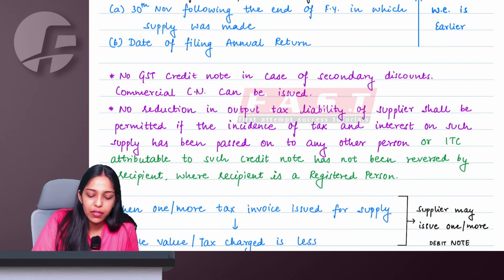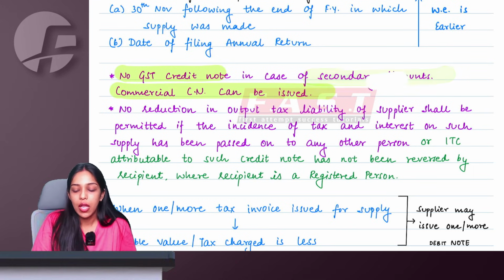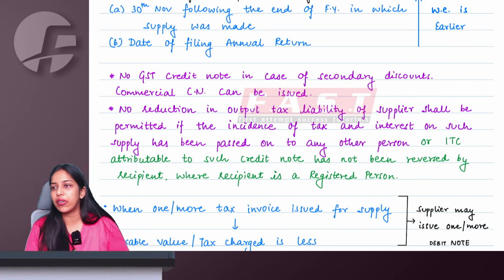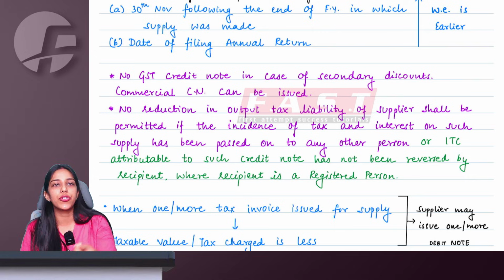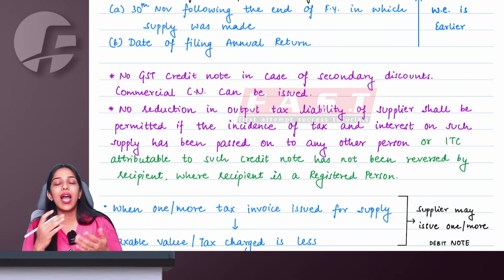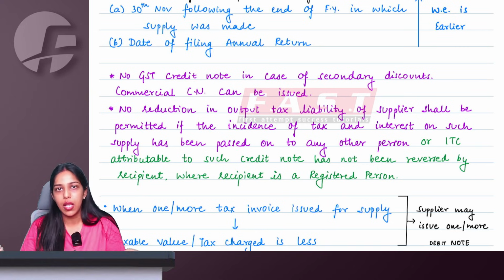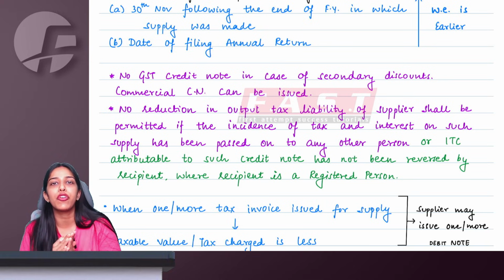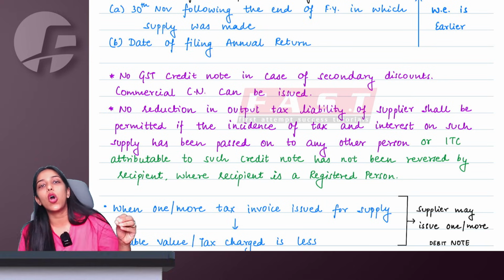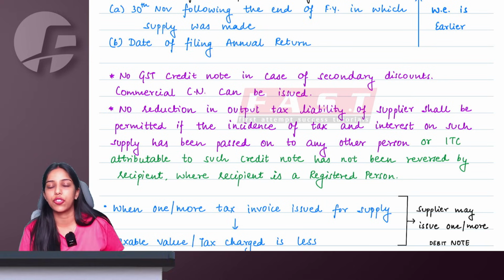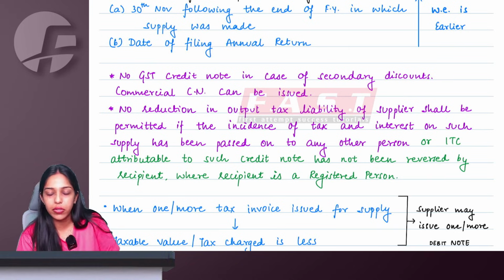So, ma'am, the first part we are saying is that no GST credit note in case of secondary discounts. We know that, ma'am, if the discounts are secondary, the time limit has been crossed or this was not agreed upon in advance, in all these situations we are still allowed to give discounts. We are still allowed to issue credit notes, but those will be of a secondary nature, commercial credit notes. You will not get any GST liability reduction when issuing such commercial credit notes.